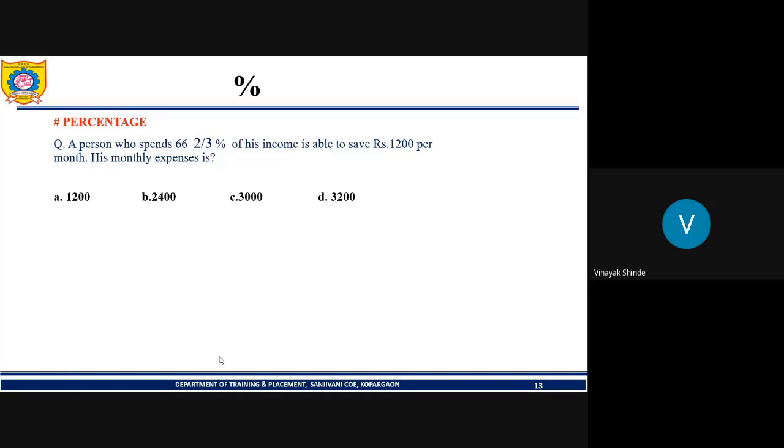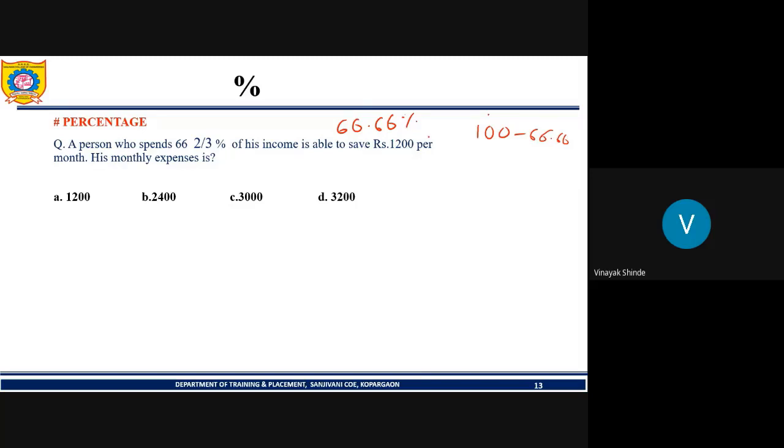We have 66 2 by 3 percent as expenditure. We can write this as 66.66%. So the saving will be 100 minus 66.66.